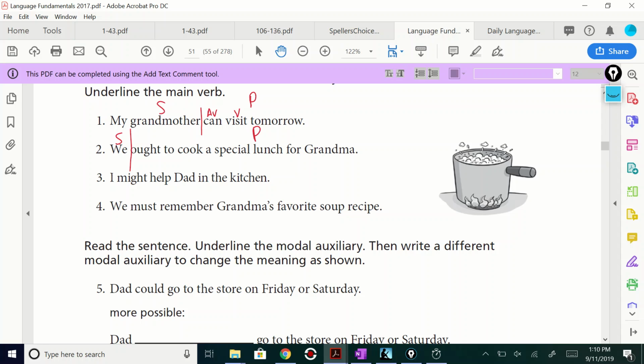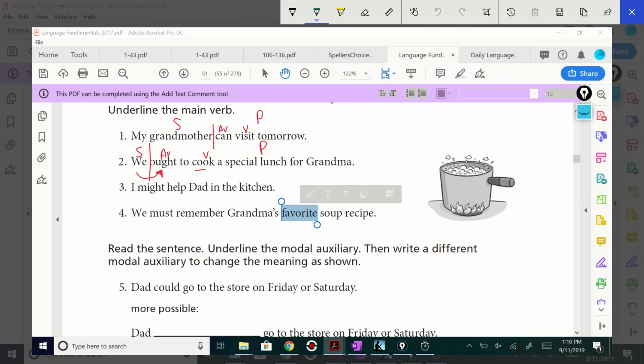Now, what word comes right after the subject? What's the subject? We. No, that's the auxiliary verb. And cook is the actual verb. Okay, subject is we. Let me break it down a little further. We, that's the subject. Ought to cook a special lunch for Grandma, that whole thing's a predicate. What word comes right after the subject? Ought, that's your auxiliary verb. Are you seeing that pattern?